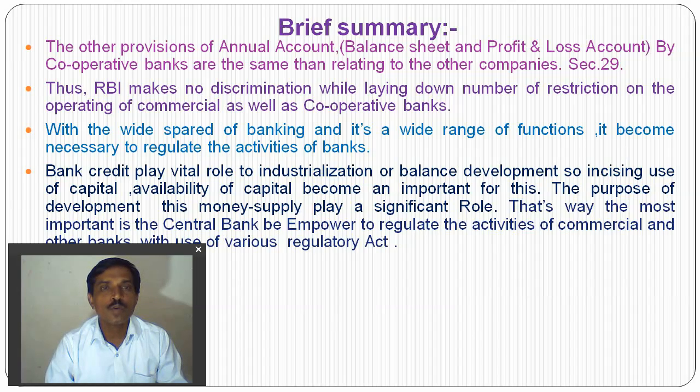Thus the RBI makes no discrimination while laying down a number of restrictions on operating commercial banks as well as cooperative banks. So there is no real discrimination between cooperative banks and commercial banks. Some restrictions are applicable to commercial banks, and similar restrictions are applicable to cooperative banks. But regarding liquid assets and cash reserve, some concession is given by the RBI to these cooperative banks, because their paid-up capital is lower and the economic condition of these cooperative banks is less sound.